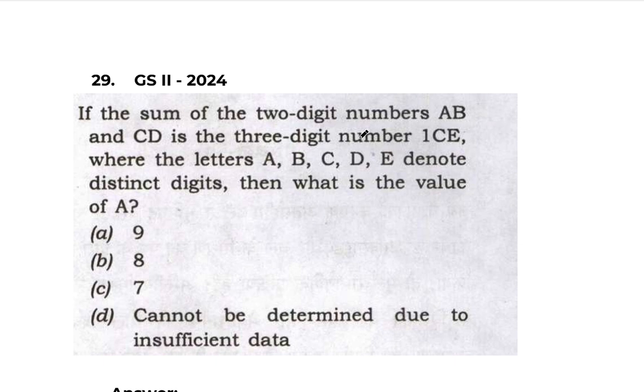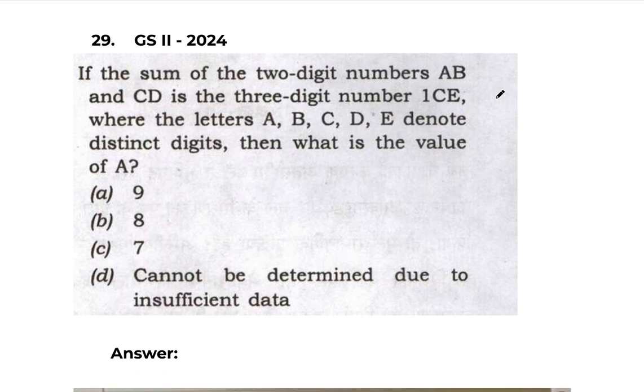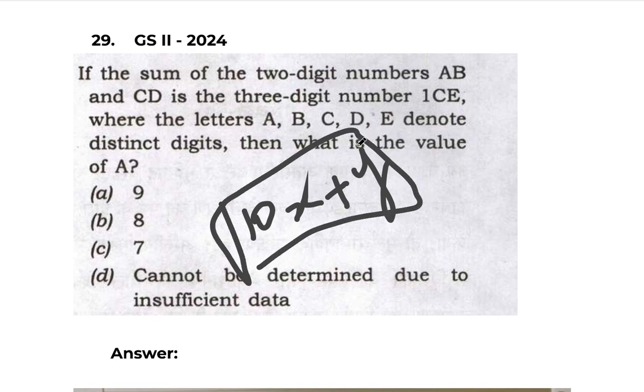29th question. If the sum of 2-digit numbers AB and CD is the 3-digit number 1CE, where the letters A, B, C, D, E denote distinct digits, then what is the value of A? We know the simple fact that a 2-digit number has to be written in this form, 10x plus y. Why? Because x is in the 10th place and y is in the unit place. This is how we write a 2-digit number in an alphabetic way.